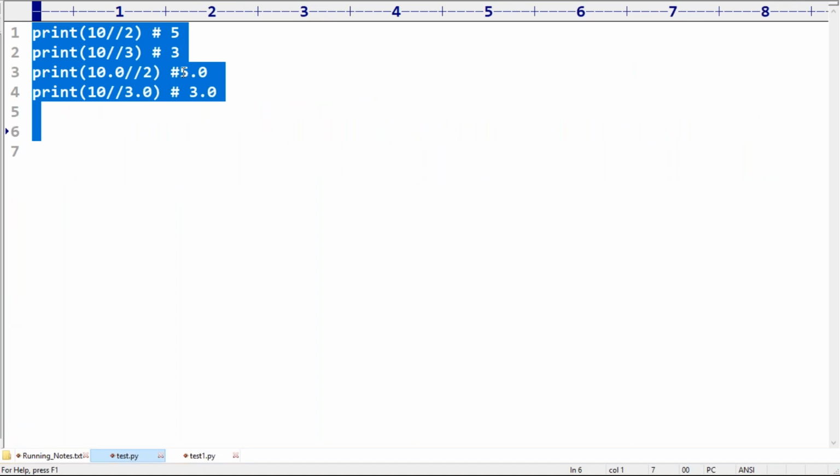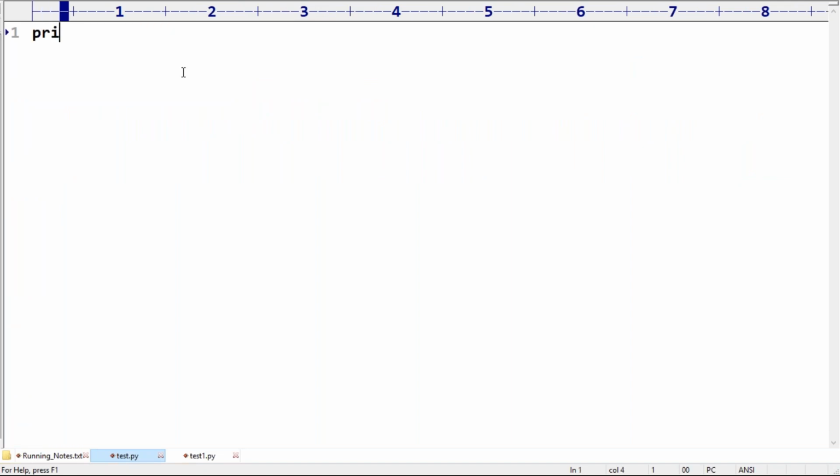Now my question is: print 10 by 2, 10 floor division 2, 10.0 by 2, 10 by 2.0, like this I'm trying to take. Can you please confirm what answer we are going to get?